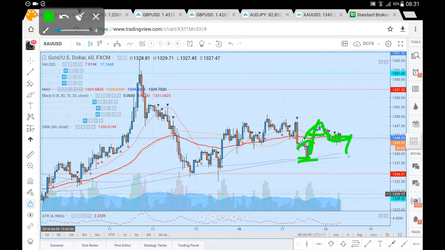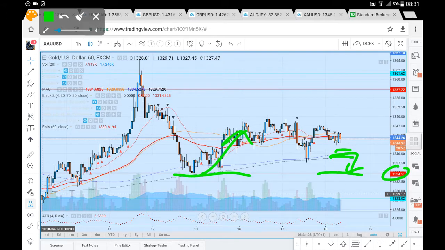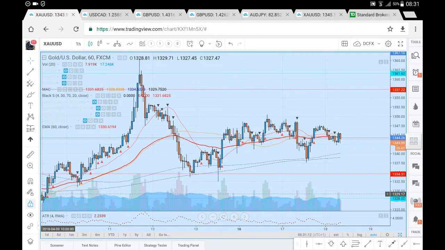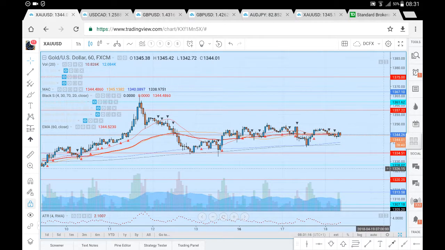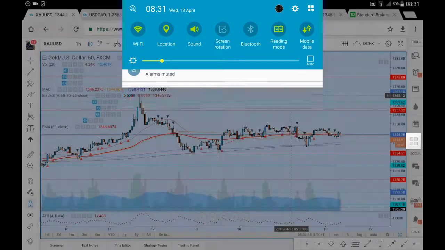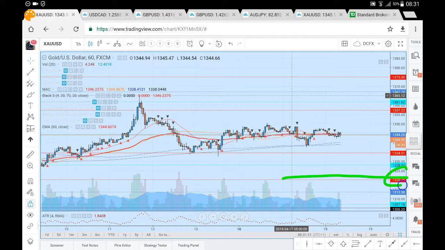So if we do see this breakdown from the 1344.26, we're looking to see our prices react again towards that moving average confluence of a 200 and 400 period moving average. But if we do break from there, we're looking for price to progress down towards our 1334.51, an area which we previously found support. And if we do break down from 1334.51, 1328 should come into focus, the very next level of potential support, after which we're looking for prices to retrace all the way back down towards the 1320, which is a very strong major level here on the XAUUSD.